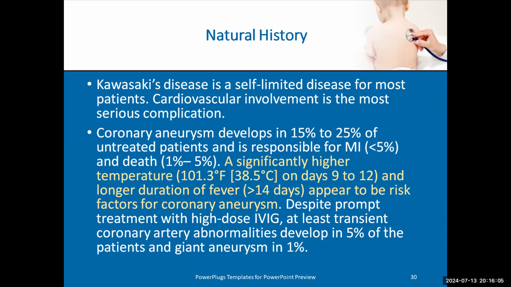The risk for coronary disease increases with the increase of the temperature and the duration of the fever. So a patient with fever 41 is more at risk than 40, more than 39. And as the duration of fever increases, the risk for coronary aneurysm increases. So a patient with fever more than 14 days is not like a patient with fever more than 7 days, and so on.